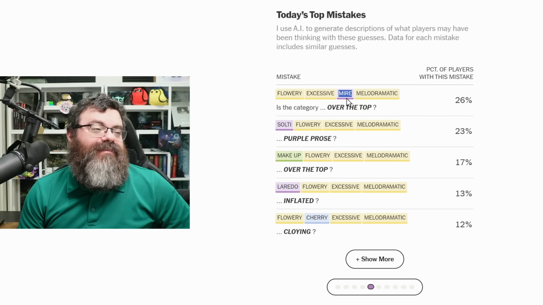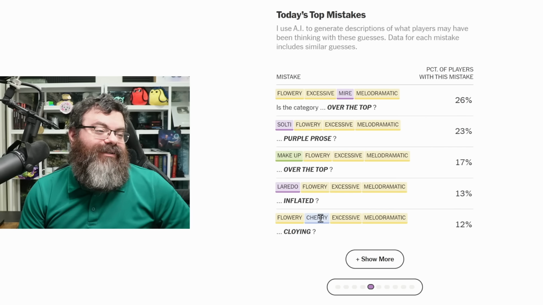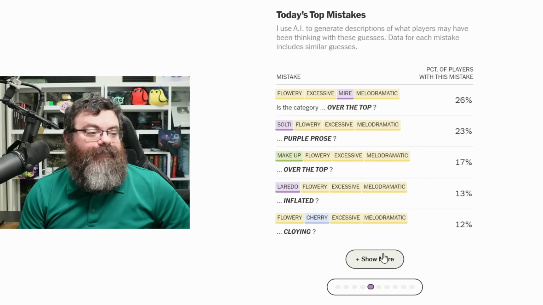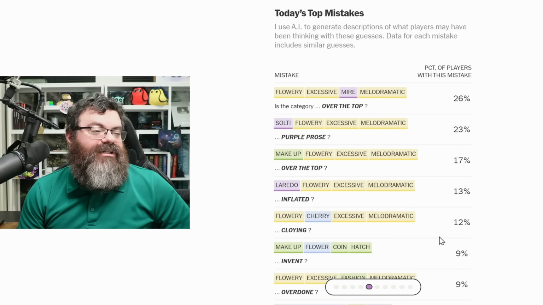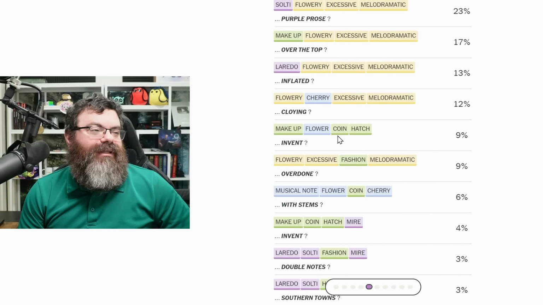So this is what I'm talking about, not knowing purple. Not knowing the word purple, meaning like purple prose. So putting Meyer in there, putting Salty in there. Putting makeup in there, putting La Redo in there, putting cherry in there. This is just like the 21% who got nothing, saw yellow, couldn't find the fourth because they didn't know that purple was the fourth there. And then just lost. Seems to be what's going on here. We also have flower in with makeup, coin, and hatch. I'm not sure what that is about.